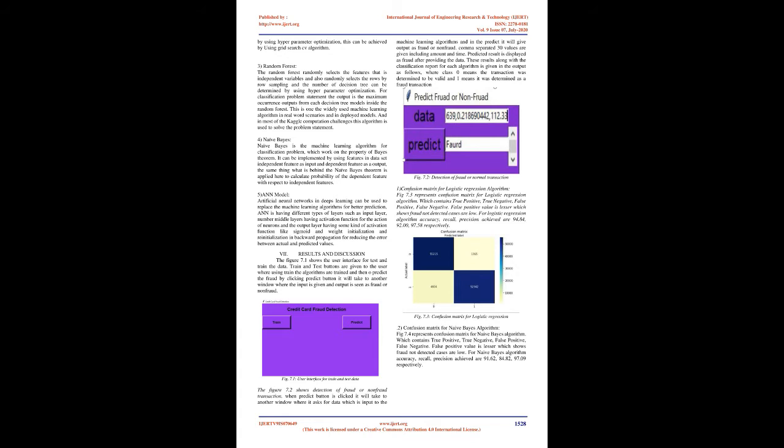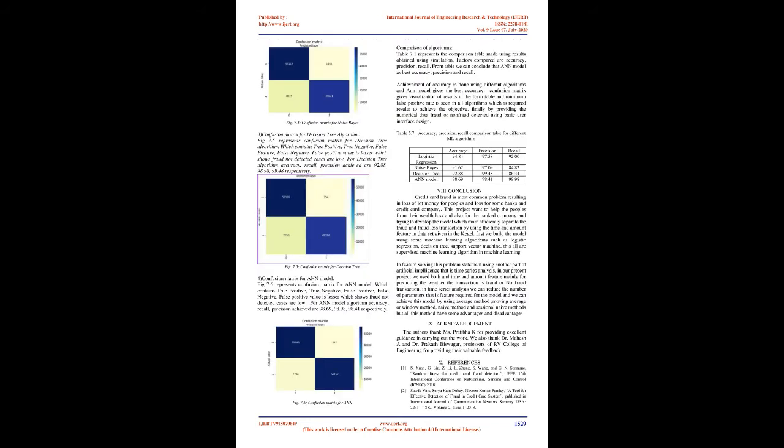3. Random forest. The random forest randomly selects the features, that is the independent variables, and also randomly selects the rows by row sampling, and the number of decision trees can be determined by using hyperparameter optimization. For a classification problem statement, the output is the maximum occurrence output from each decision tree model inside the random forest. This is a widely used machine learning algorithm in real-world scenarios and in deployed models, and in most Kaggle competition challenges, this algorithm is used to solve the problem statement.